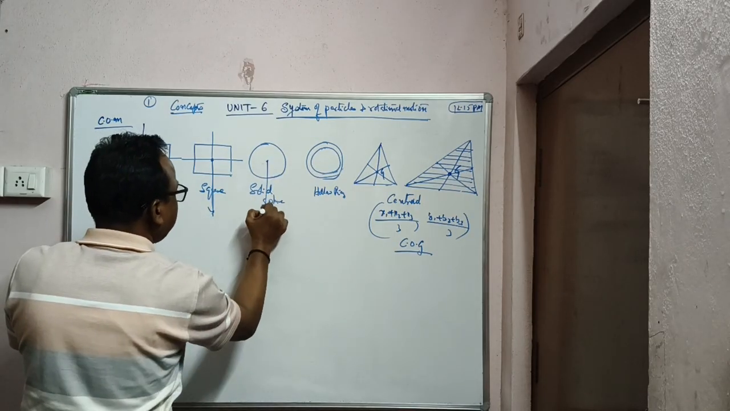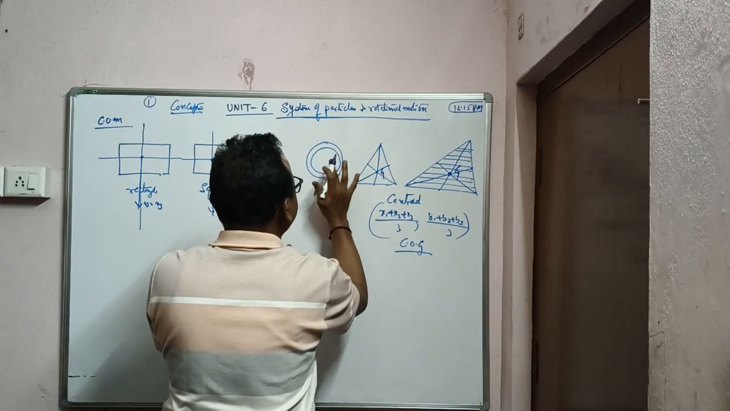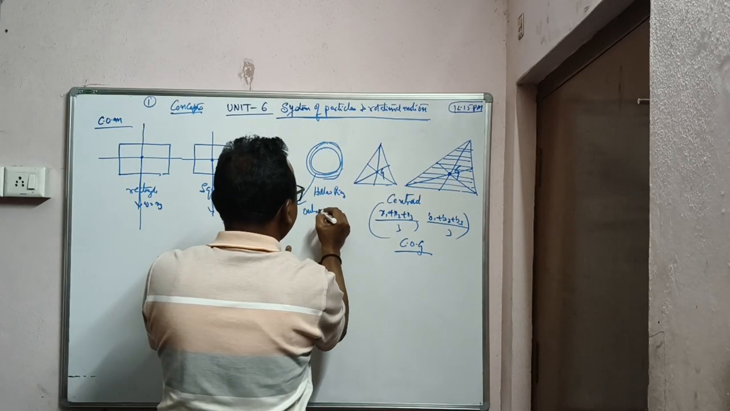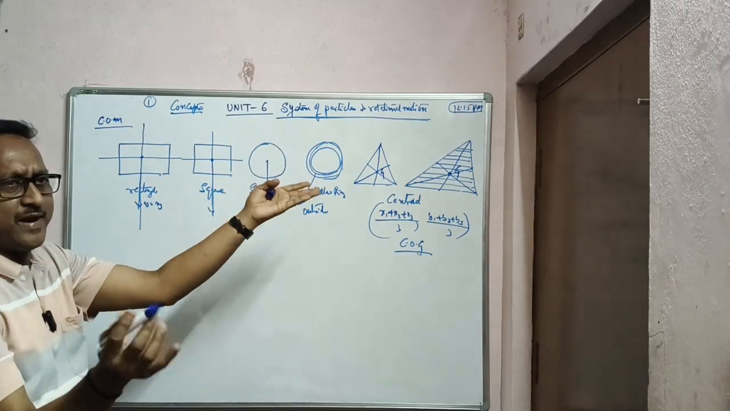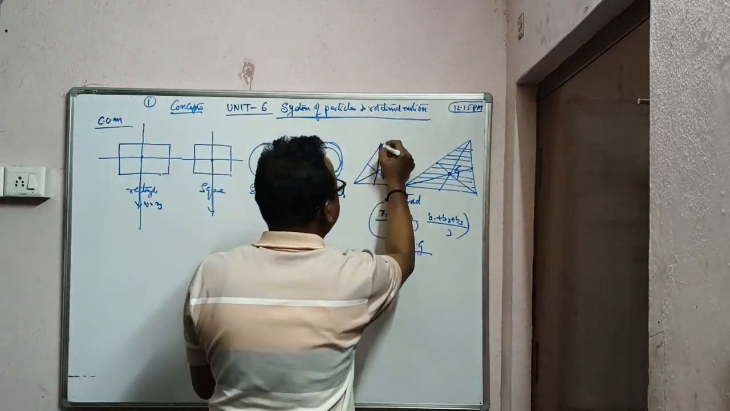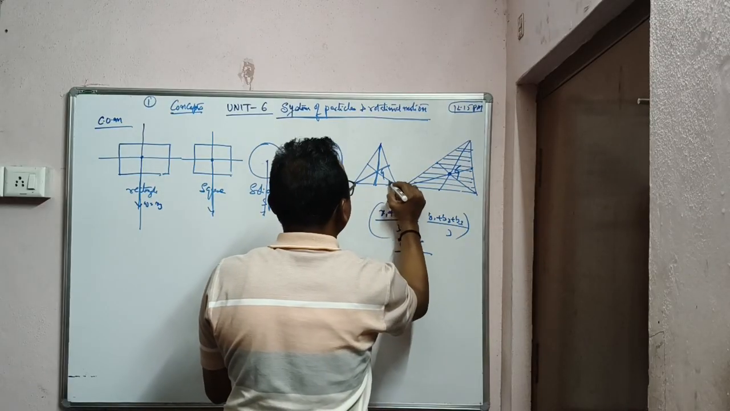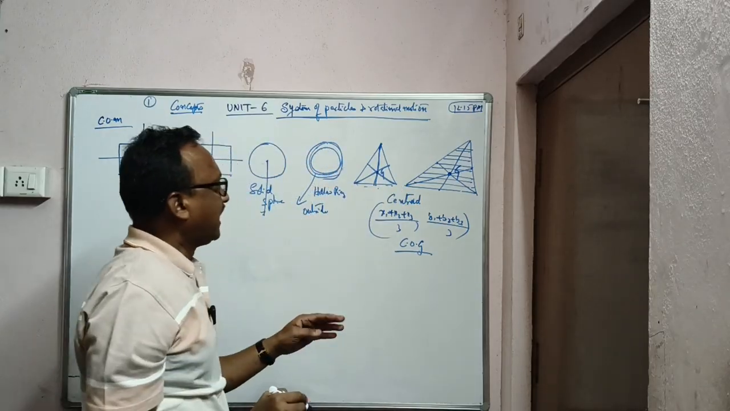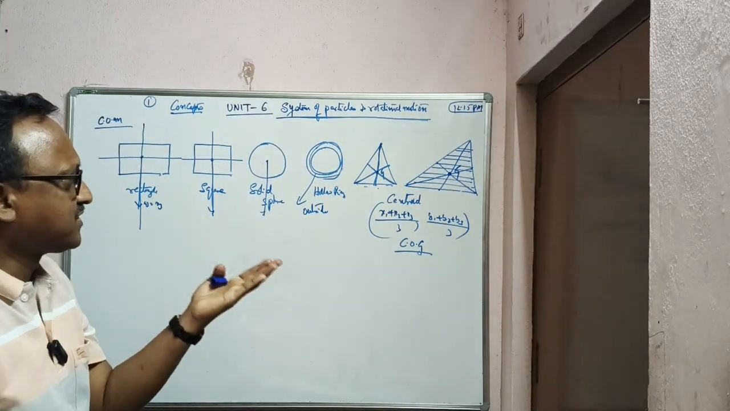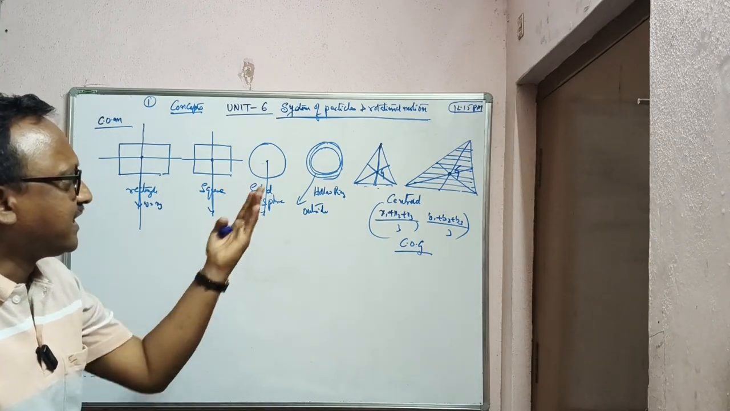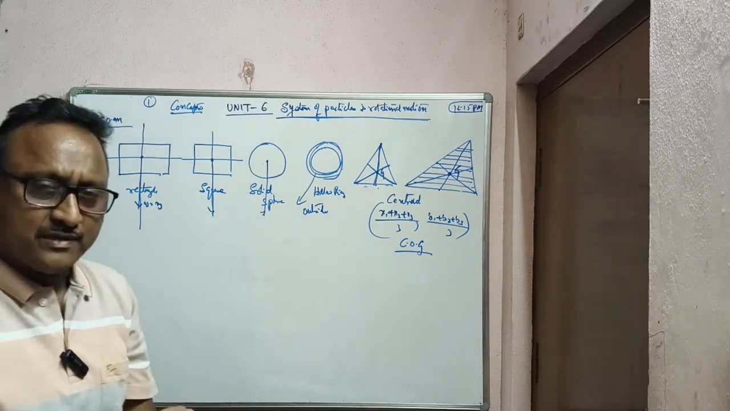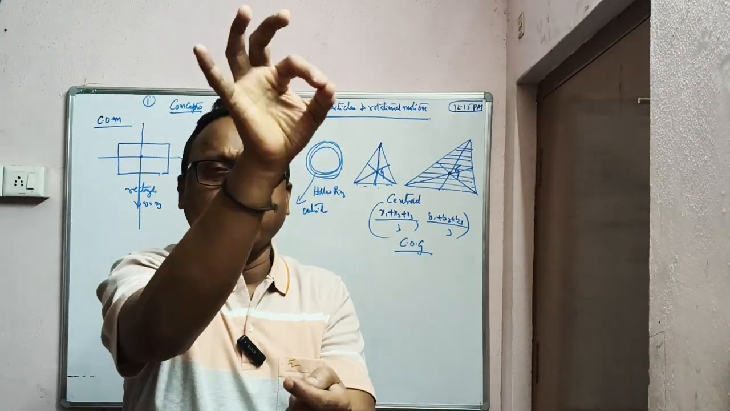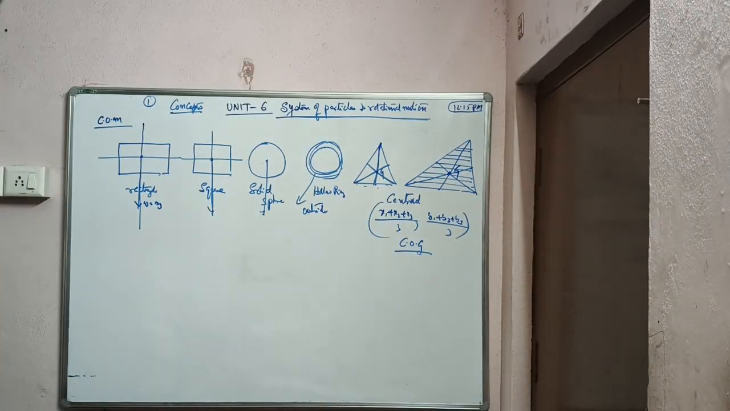solid sphere also at the center. Now for a hollow ring, inside no mass is there, so it will be somewhere outside. The center of mass will be outside, because inside no mass is there. And in a triangle, the medians meet at a point, each median separating into two equal parts. So this is the centroid, x1 plus x2 plus x3 by 3, y1 plus y2 plus y3 by 3, and that is also called the center of gravity. The resultant force always points downwards from a fixed point inside the body. That is called the center of gravity.